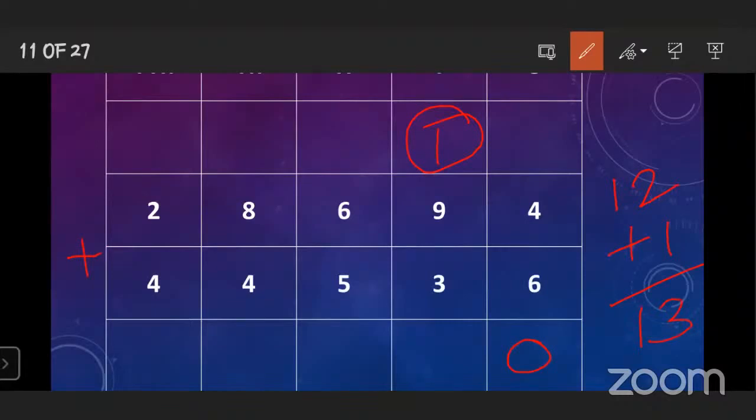Means here we get the answer 13. 9 plus 3 plus 1 is equal to 13. Here 13, also what do you have to do? You have to write 3 down and 1